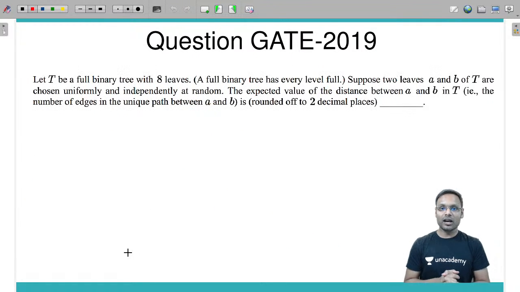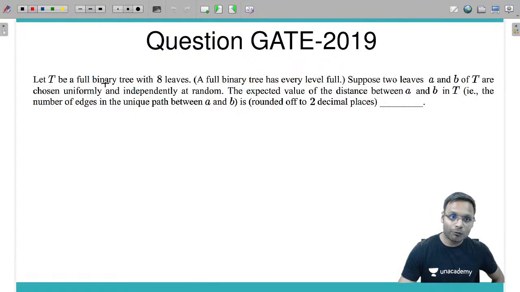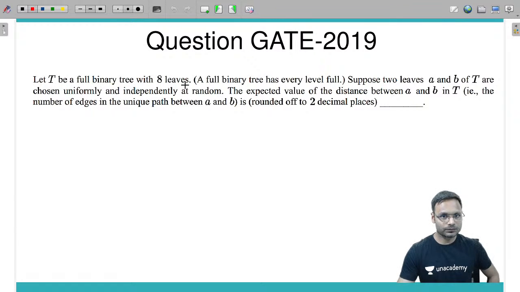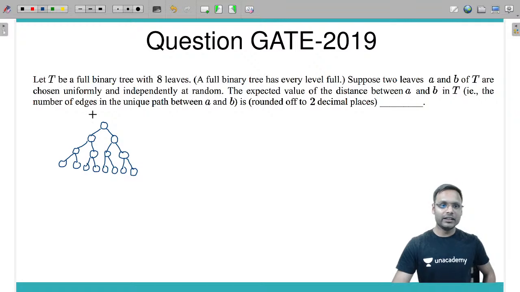ओके चलिए आगे बढ़ते हैं. अगला क्वेश्चन, ये थोड़ा सा टफ क्वेश्चन था बट बहुत ही अच्छा क्वेश्चन था. It includes the mathematics. Let T be a full binary tree with 8 leaves. Fine. And what is a full binary tree? They have given the definition. A full binary tree has every level full. So 8 number of leaves and every level is full. Means this is the tree. 8 number of leaves. This is the full binary tree with 8 leaves.